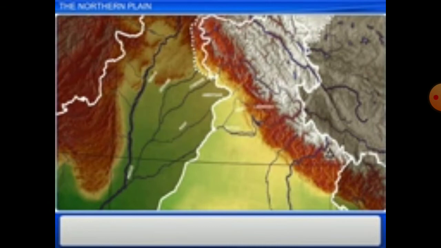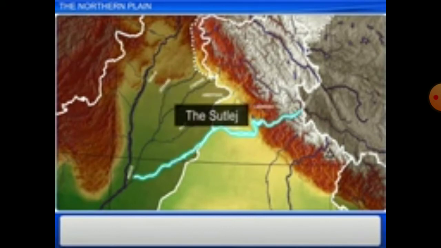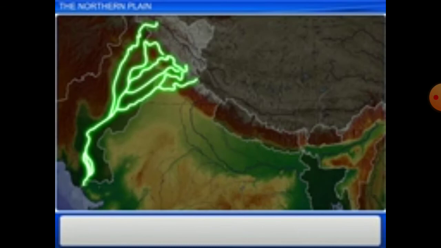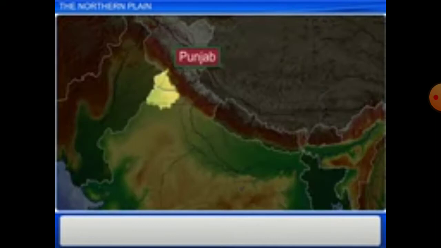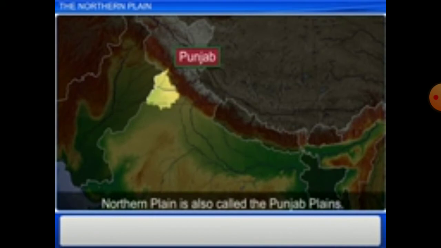The Indus and its tributaries, the Jhelum, the Chenab, the Ravi, the Beas, and the Satluj, originate in the Himalayas. All these rivers lay very fertile soil in Punjab. This part of the northern plains is also called the Punjab Plains.